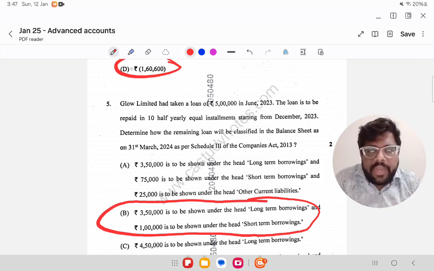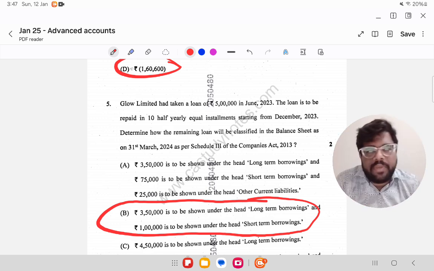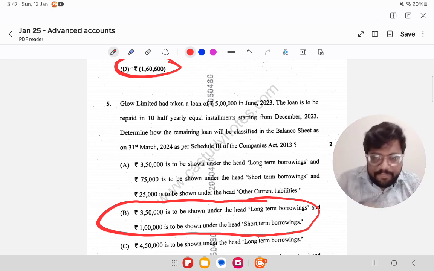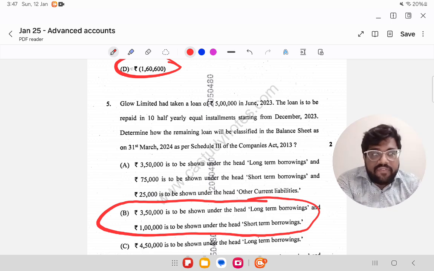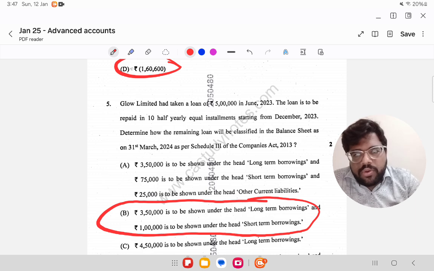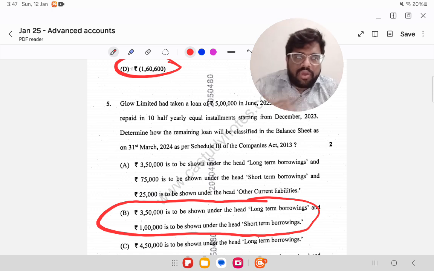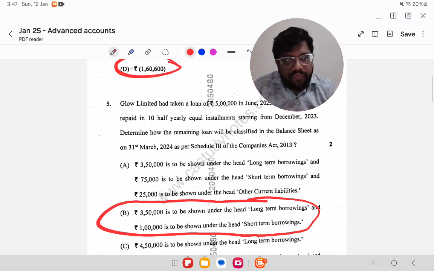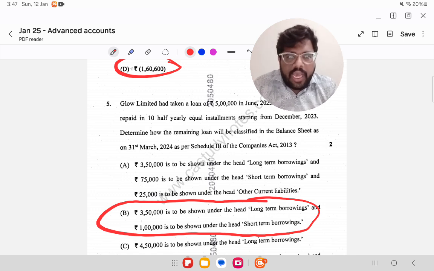This question, Glow Limited had taken a loan of 5 lakhs in June 23. The loan is to be repaid in 10 half-yearly equal installments starting from December 23. So first of all, 5 lakhs divided by 10, you will be getting 50,000 per installment starting from December 23. So on December 23, they would have paid the first installment. Determine how the remaining loan will be classified in the balance sheet as at 31st March. How much will be the remaining loan? Out of 5 lakh, one installment is repaid, so 50,000 would have been reduced. 4,50,000 should be the remaining loan outstanding.